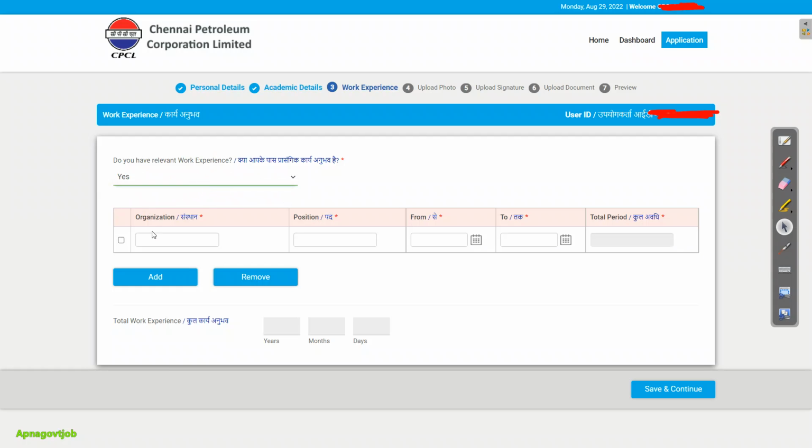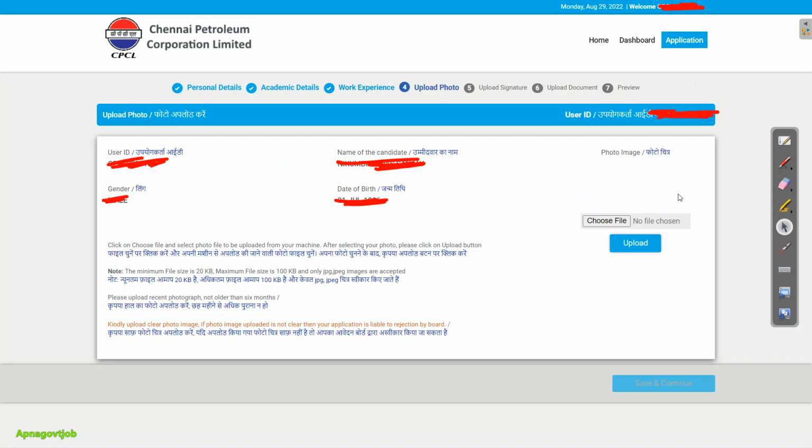So now here you need to enter your previous organization, what was your position, from, to, and total period. And if you have experience in other organizations also, you can add it. Okay, then click on save and continue. Now it's time to upload your photograph. So just click on choose file, select your photo and click on upload button.